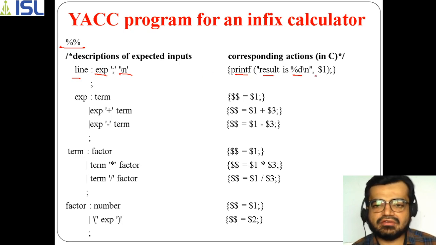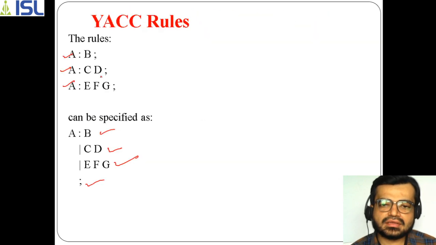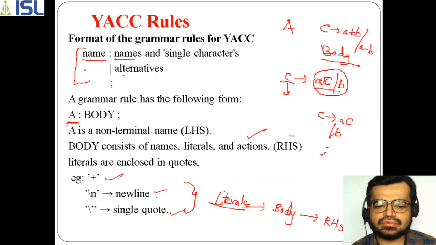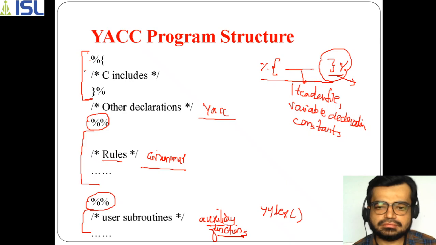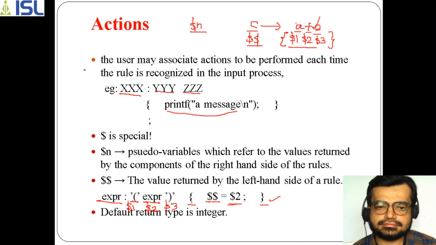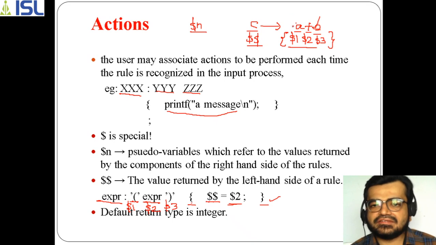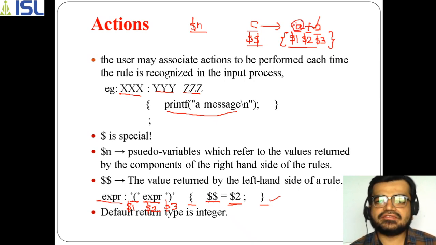And why have I specified $1 only? It is because only one value is being printed, that is the expression value, which is an integer value. So as you know, it is the first part of the right hand side. As I mentioned in the rules, the first part of your right hand side will be considered as $1.